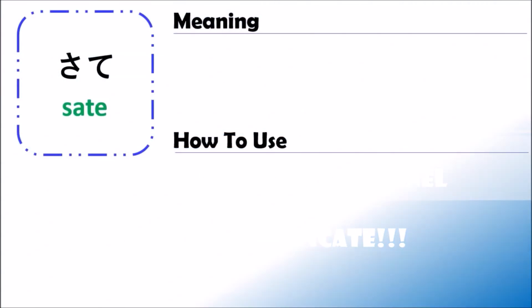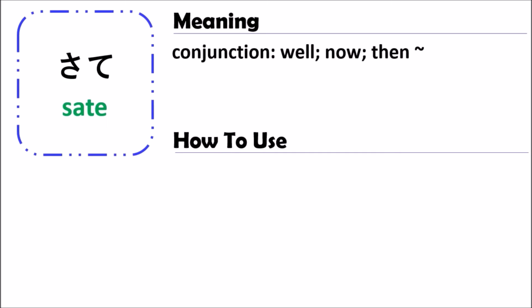We are going to learn about today, we'll talk about the grammar of さて (SATE). The grammar of SATE is a conjunction. That means SATE is a conjunction, and we translate it into English as: wow, now, then, something.